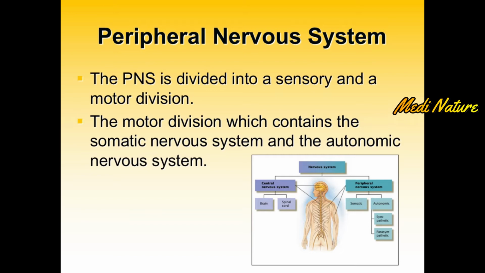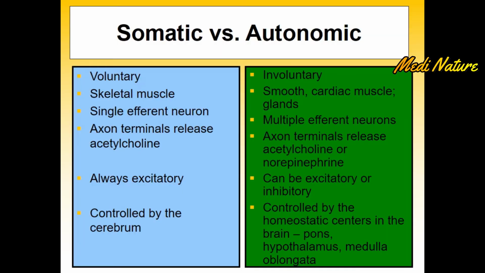The motor division contains two major systems called somatic nervous system and the autonomic nervous system. These are the differences between the somatic nervous system and the autonomic nervous system. When we are considering the somatic nervous system, its function is always voluntary and it is mainly associated with the action of skeletal muscles.